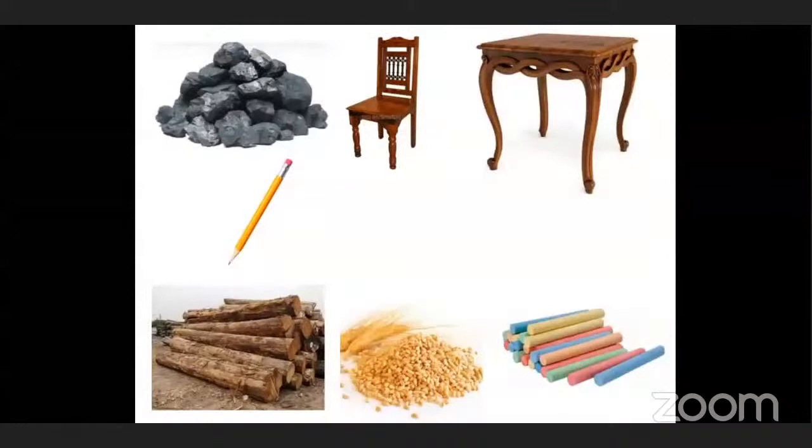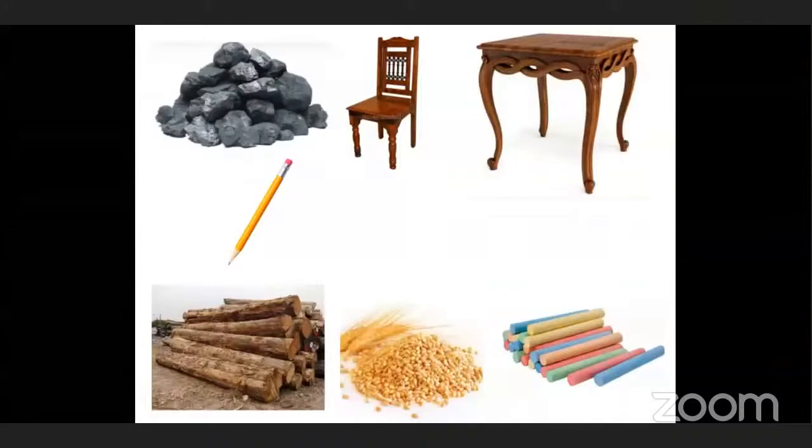Now, children, what all things can you see in this picture? Stool, chair, table, chalk, grain, wood. Okay, very good. So all these are the different things you can see in this picture. Now, can you tell me what the chair and table are made of? Wood. Yes, it is made of wood. And so this wood is a substance. Wood is a substance, and from this substance we can make different objects.